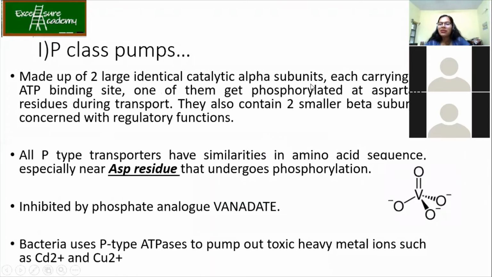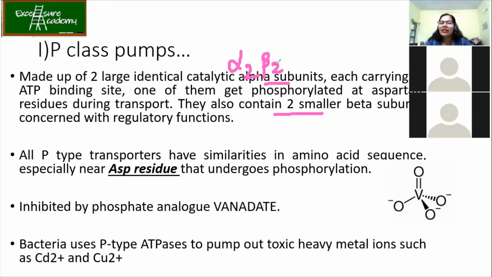Okay, so P-class pumps are also called P-class ATPases. They are made up of 2 large identical catalytic alpha subunits, each carrying the ATP binding site. One of them gets phosphorylated at aspartic residues during the transport, and they also contain 2 smaller beta subunits concerned with the regulatory functions. So how can we write its structure? It is alpha 2 beta 2, because they have got the two large identical catalytic alpha subunits and also the beta subunits.